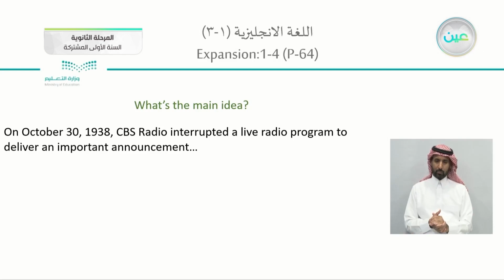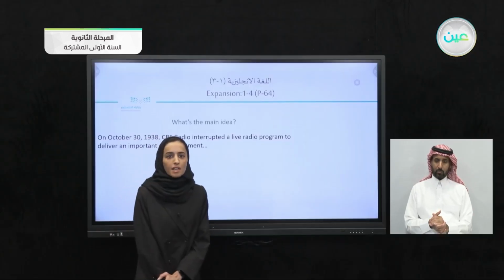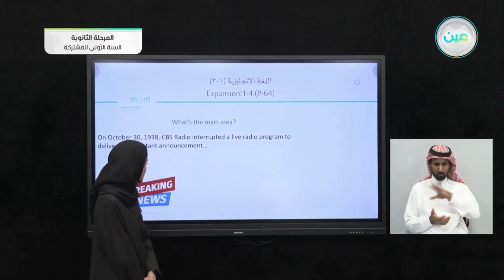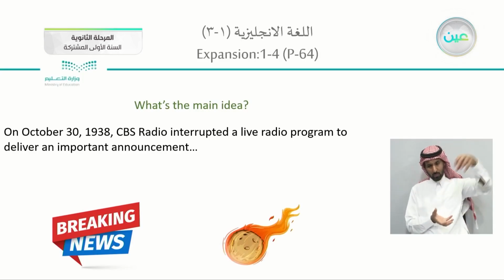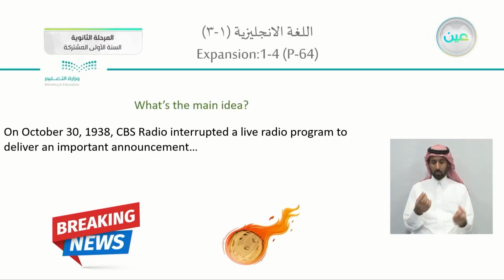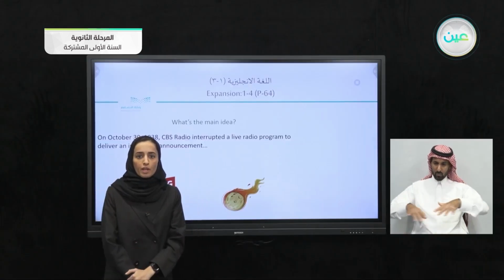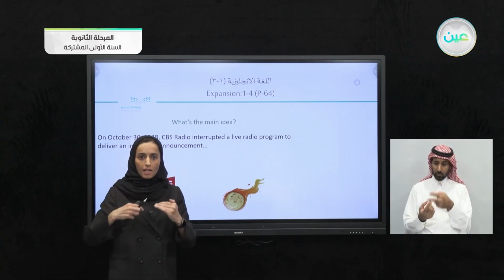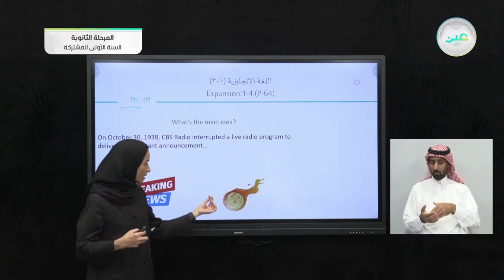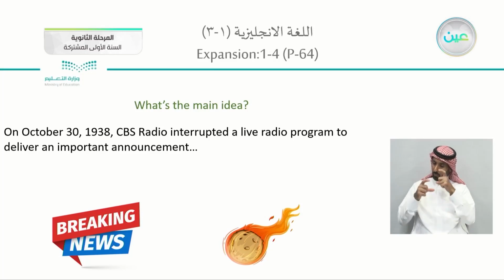Okay, so what is the main idea in here? This paragraph talks about breaking news on the radio that a spaceship had landed on Earth. Then they interrupted again and said that a meteorite had hit planet Earth.